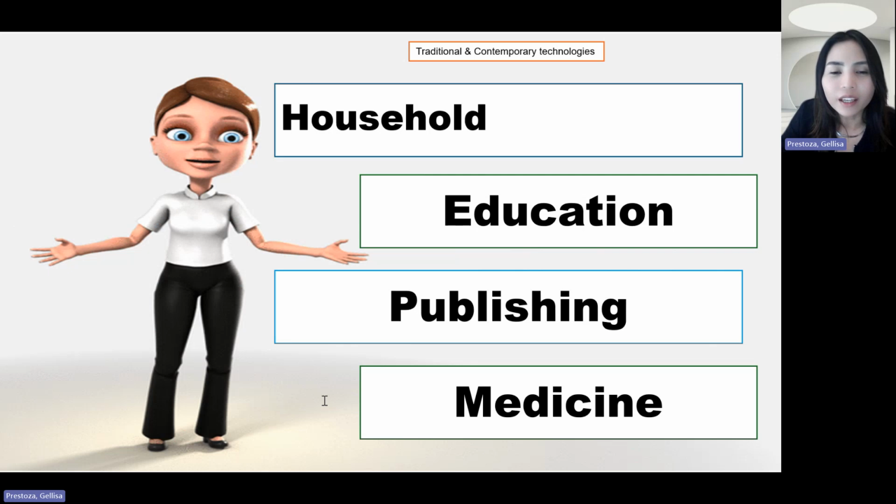So there are many tools na ginagamit natin noon, and then dahil nga meron tayong advancement, digitalization of technology, medyo nagiging advanced. And you can think of your own example while you are listening to this learning session. How about in terms of education?